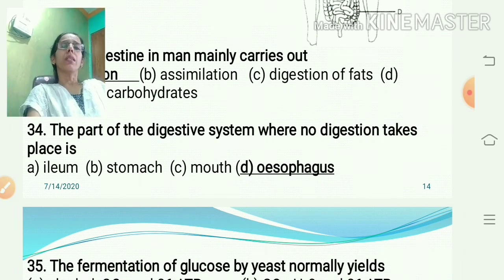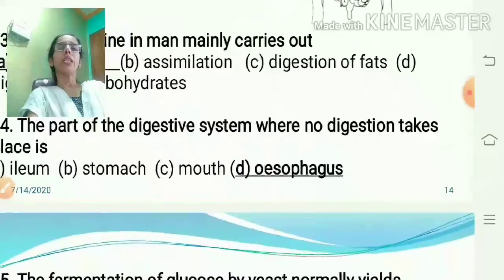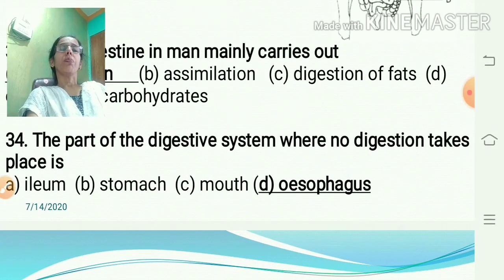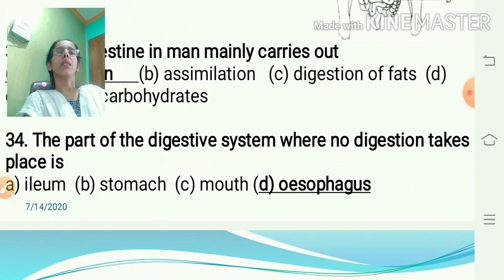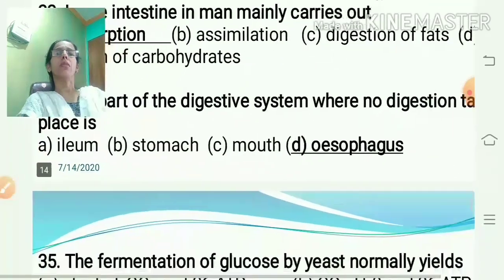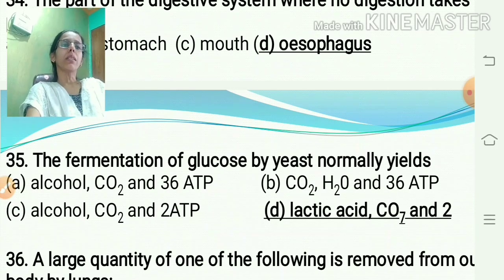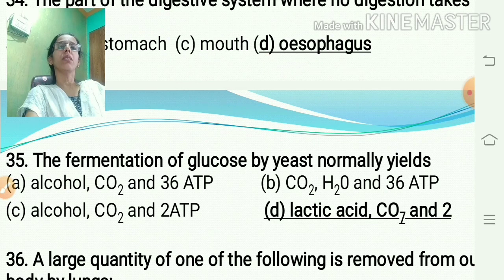In every part there is digestion of food material. But in the esophagus there is only peristaltic movement, so it is the part where there is no digestion. The fermentation of glucose by yeast normally yields